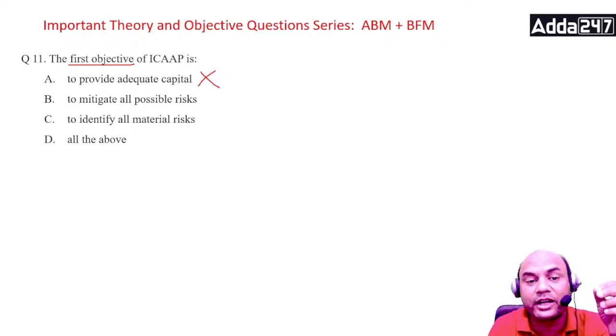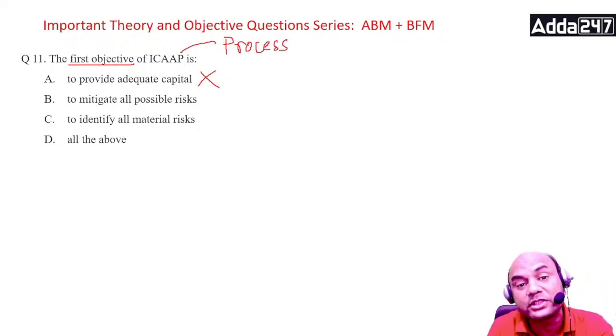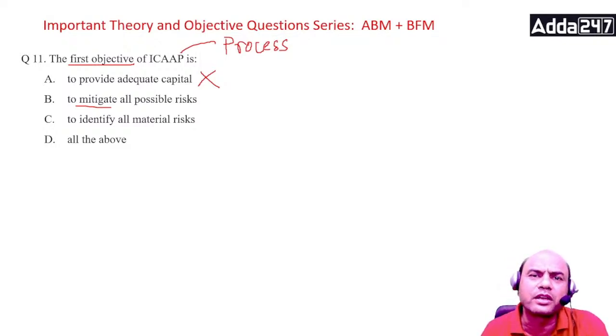You can only make the process. Understand the word ICAAP: process. You can only have the process better, so that if anything happens tomorrow, like stress testing, you can definitely provide for the capital at that time. Mitigate all possible risks. Can you mitigate the risk? Never. It means whatever risk can come in future, I'll mitigate it. Have you seen the risk? August 19, did you see COVID at that time? You can't. So out.